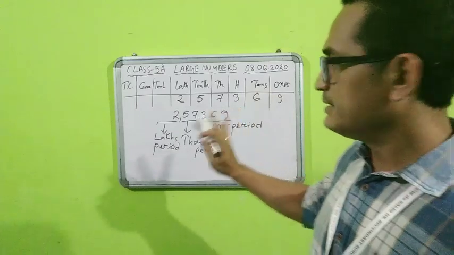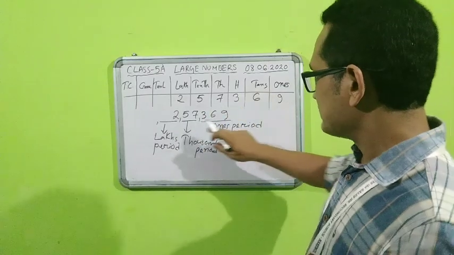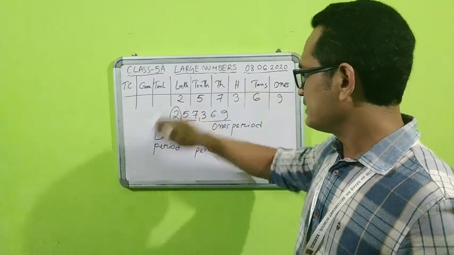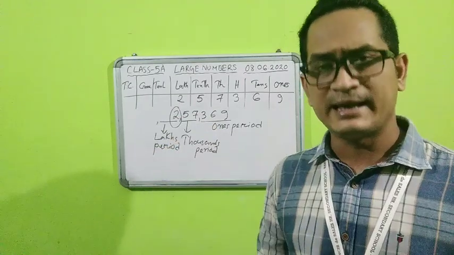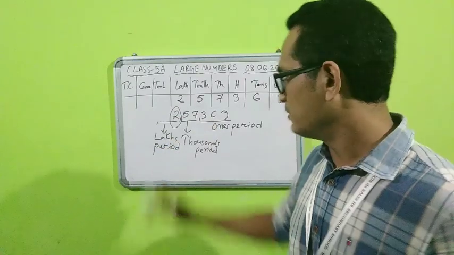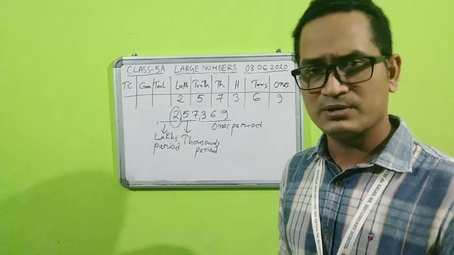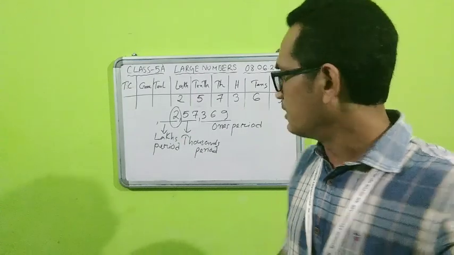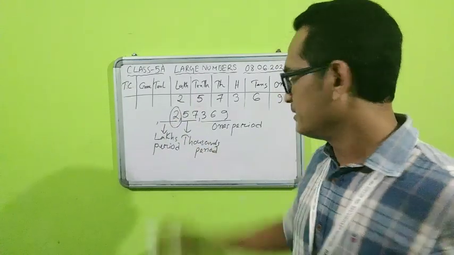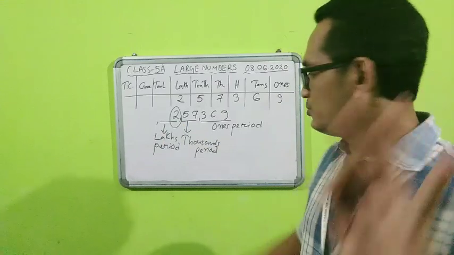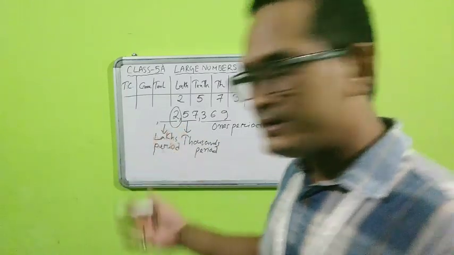Let us try to read this number now. Since this is sitting in which period? It is in the lakhs period. But it is in which lakh? 1 lakh or 10 lakh? It is only 1 lakh, so that means you can say it is 2 lakh only. Fine, since it is a single 2.